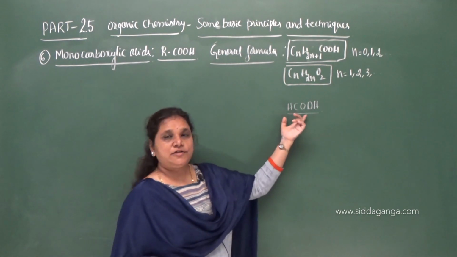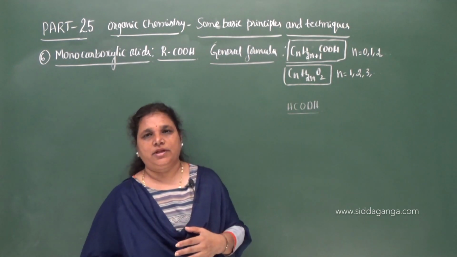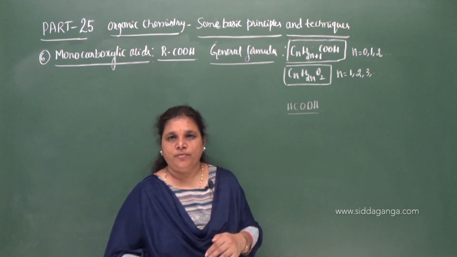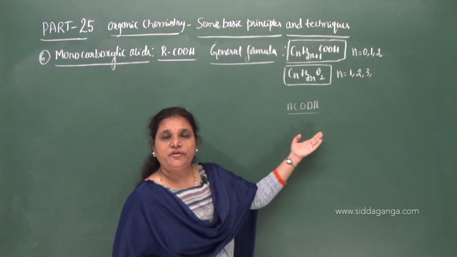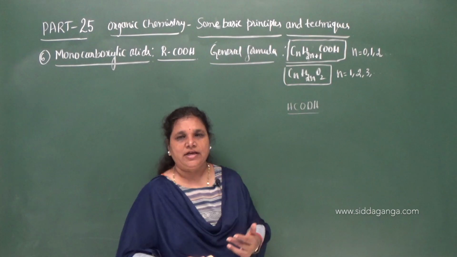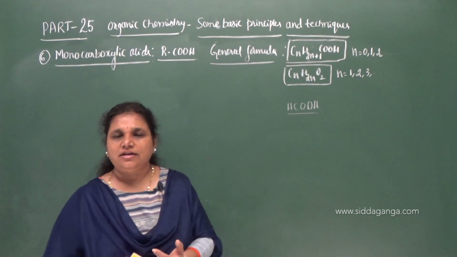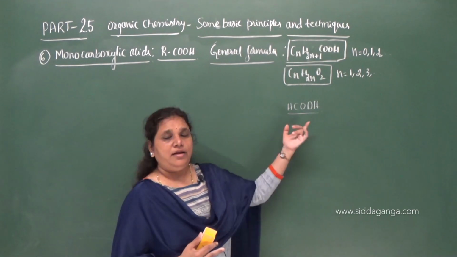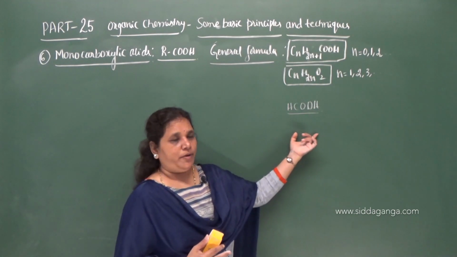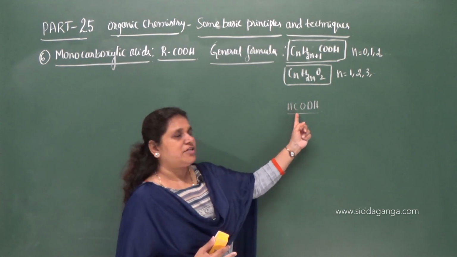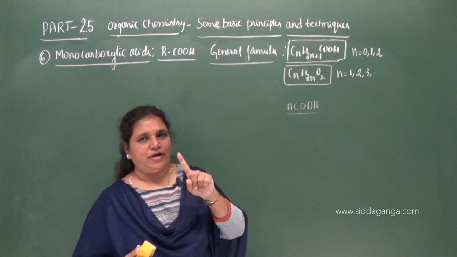Always. If a functional group has a carbon atom, we have to consider that carbon atom for the compound, and when choosing the root word also we have to consider that carbon. If, for example, in the alcohol and ether functional groups there is no carbon atom, but here there is a carbon atom in the functional group. So now we have to consider this carbon. So this is the first member as it contains one carbon.